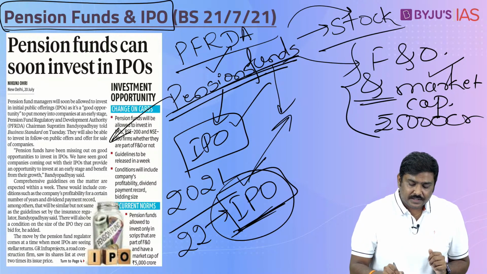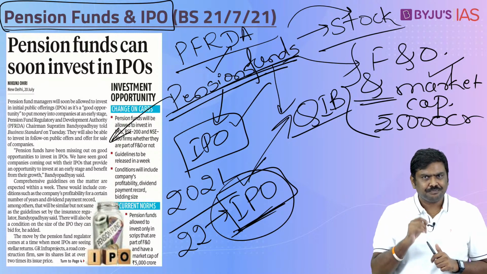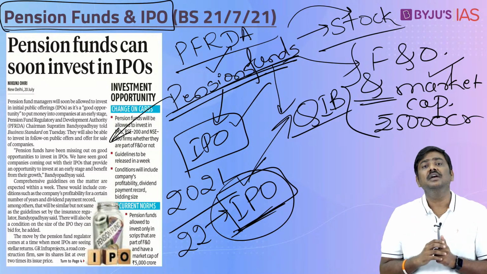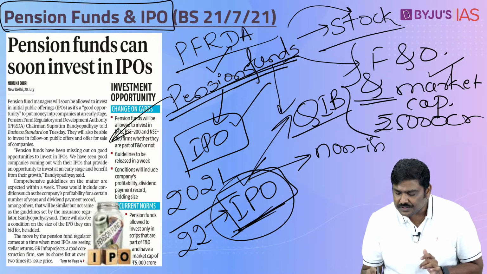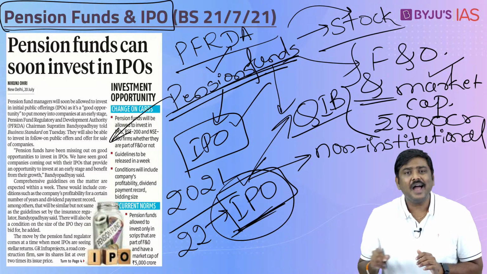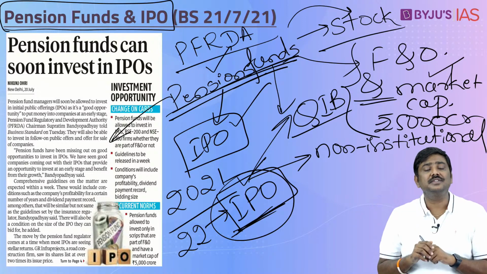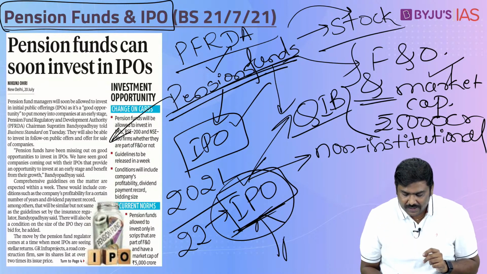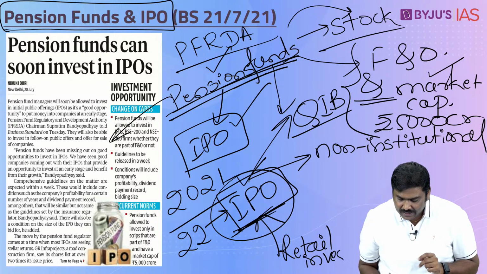One is called QIB, qualified institutional buyers. It is referred to as qualified institutional buyers. And the second one is non-institutional investors. What are non-institutional investors? The best example is high net worth individuals, HNI. And the third, where all of us will basically fall, is retail investors.